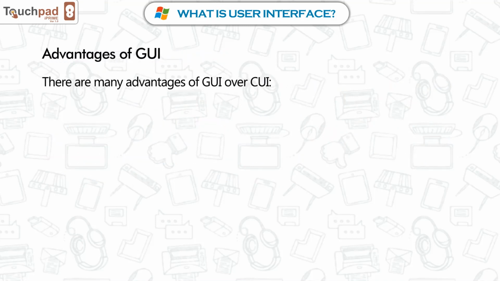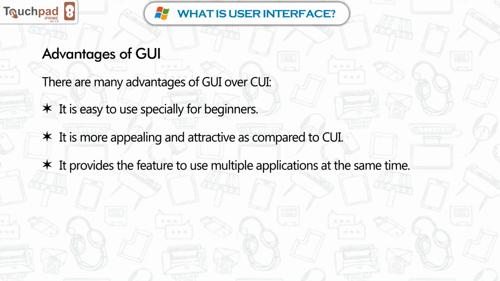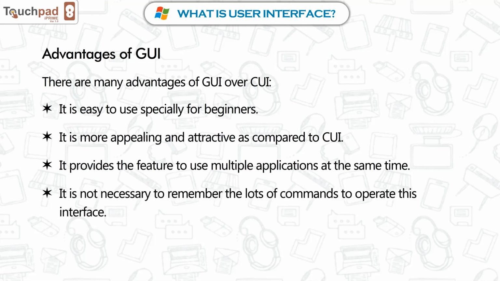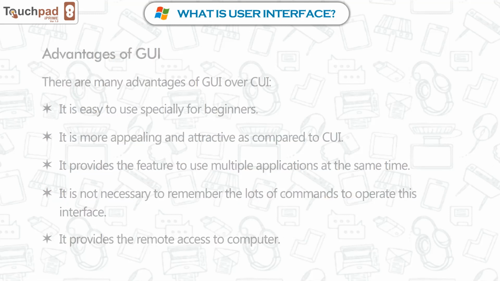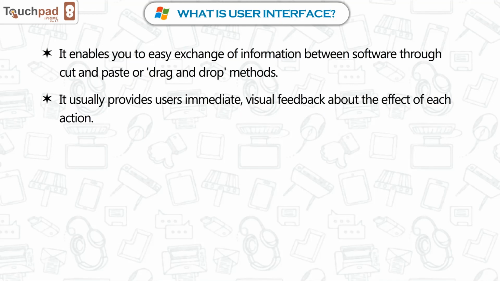Advantages of GUI. There are many advantages of GUI over CUI. It is easy to use, especially for beginners. It is more appealing and attractive as compared to CUI. It provides the feature to use multiple applications at the same time. It is not necessary to remember lots of commands to operate this interface. It provides remote access to the computer. It enables easy exchange of information between software through cut and paste or drag and drop methods. It usually provides users immediate visual feedback about the effect of each action.